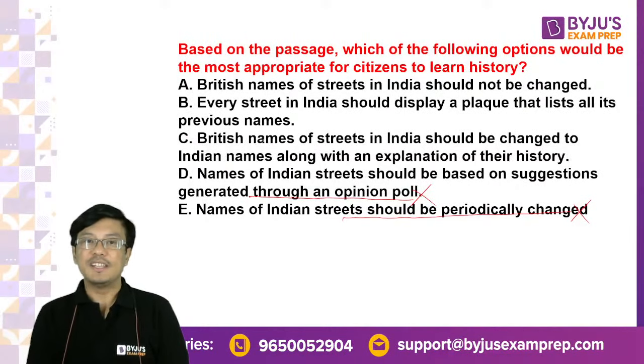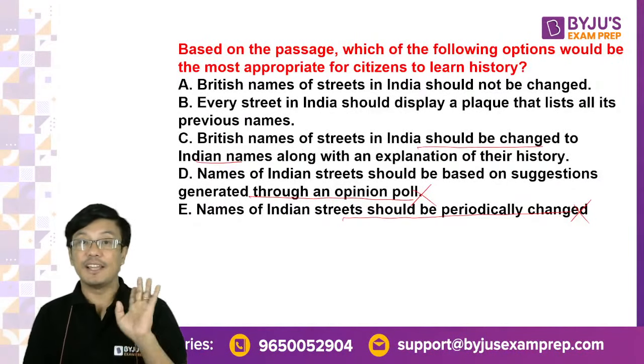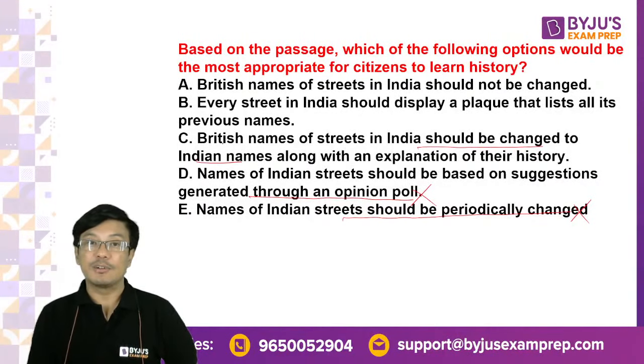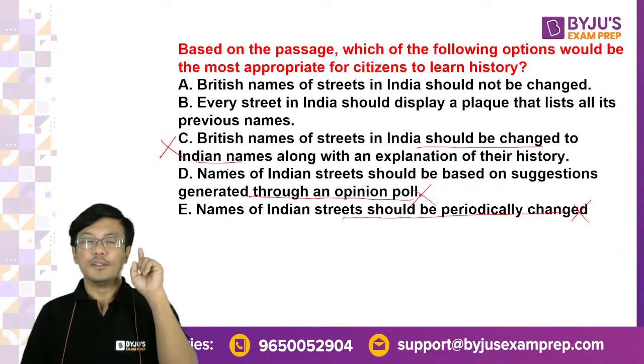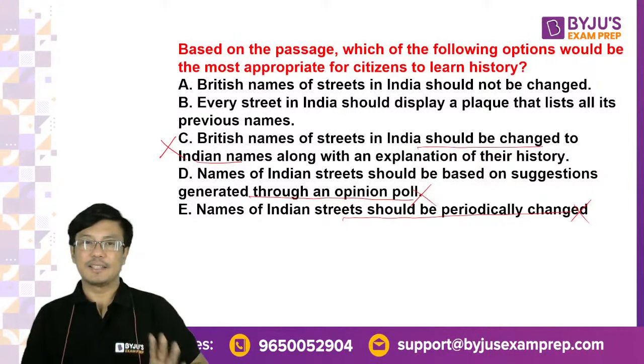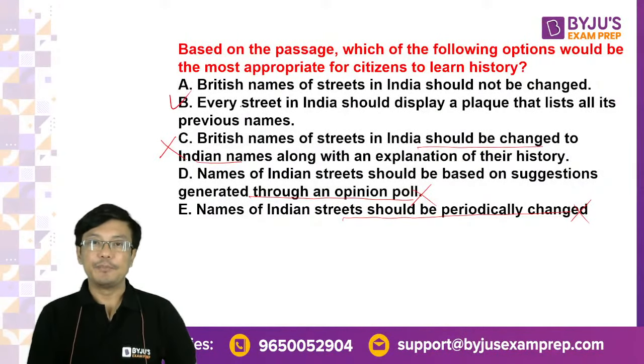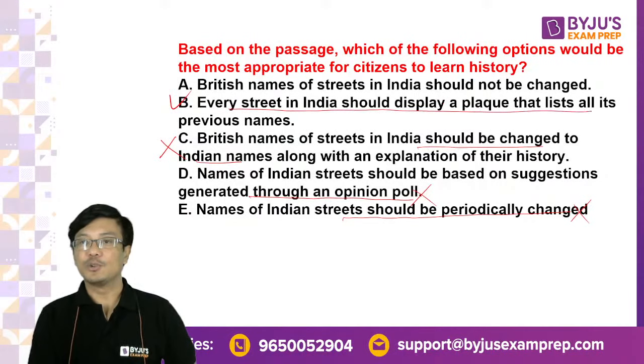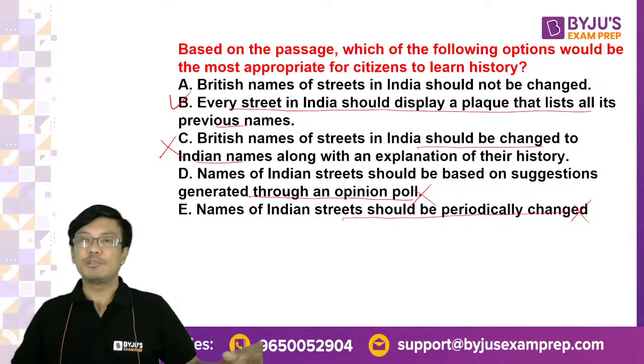Now look at C. British names of India should be changed to Indian names. So what you're doing here is, you have read history and you are influenced by it. You are carrying the baggage of the past. That is what the author tells you not to do. Do not carry the baggage of the past, right? The best answer is B. Every street should display a flag that lists all its previous names. That means you are remaining neutral here. So what is happening is you are remaining neutral, right?